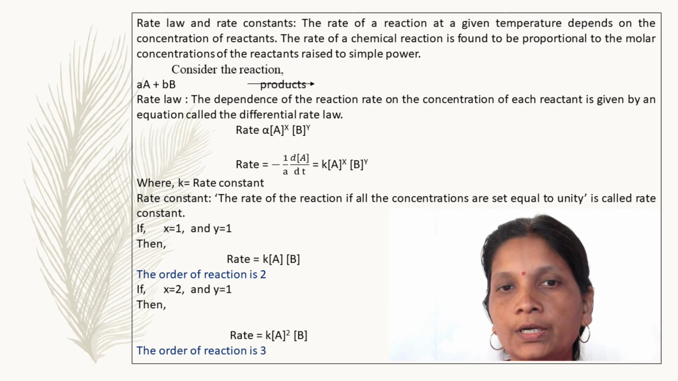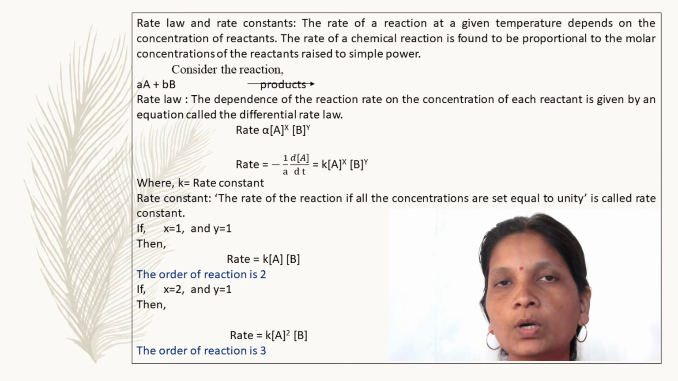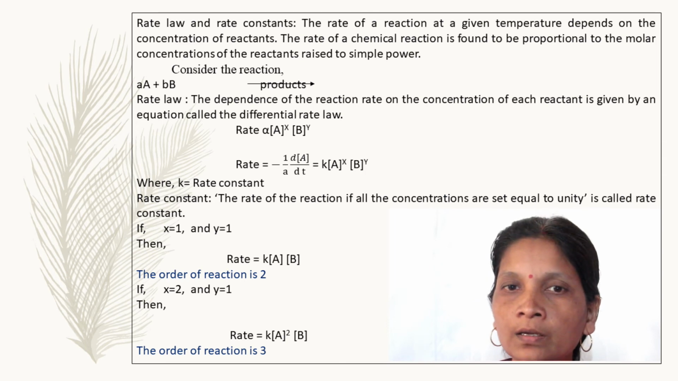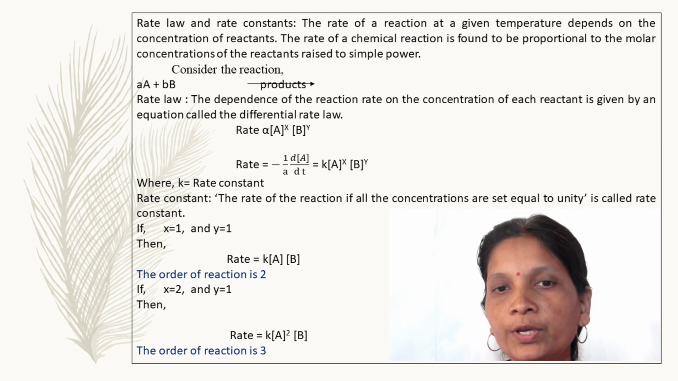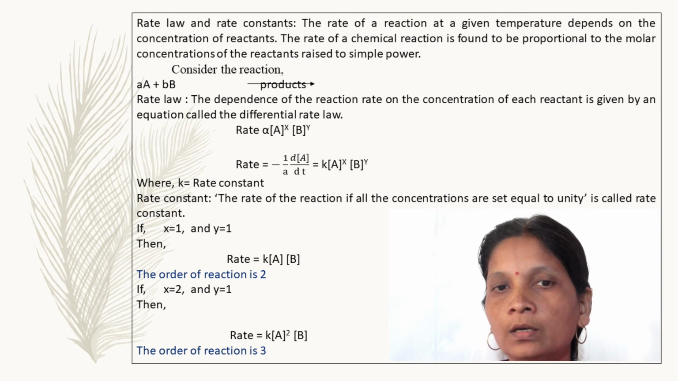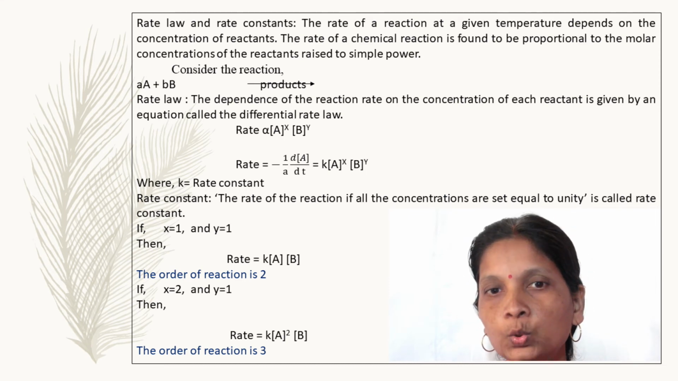The rate constant is defined as the rate of reaction when all the concentrations are set equal to unity. For example, if we put the value of x equal to 1 and the value of y equal to 1, then the above rate will be equal to k into [A] into [B]. Here the order of reaction is 1 plus 1 equal to 2.